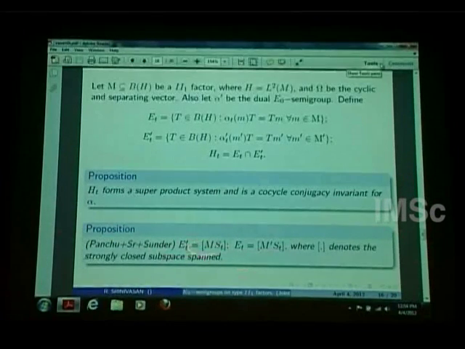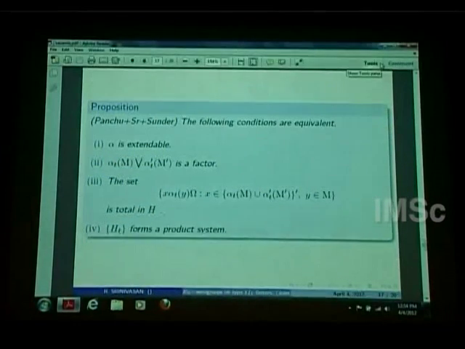So this is something we have shown. This E_T, which is defined through intertwiners, is actually not strongly closed when S_T is not a unitary, which is just an isometry. So in that case, this is not actually strongly closed. If you take the strong closure of this, that will give E_T prime; if you take the strong closure of this, that will give E_T. So I'm just stating this. This is used in the proof, but it is not relevant for the talk since I'm not going to prove anything.